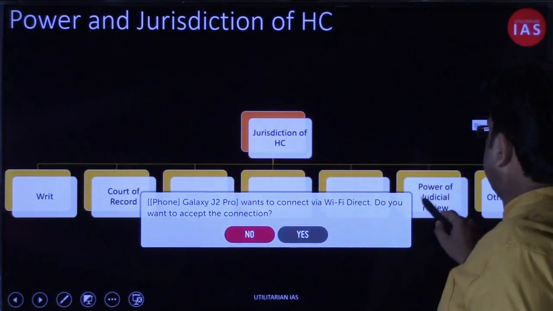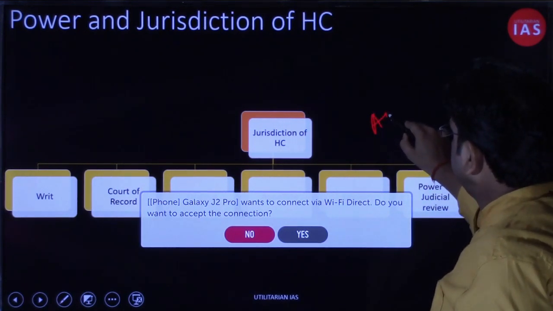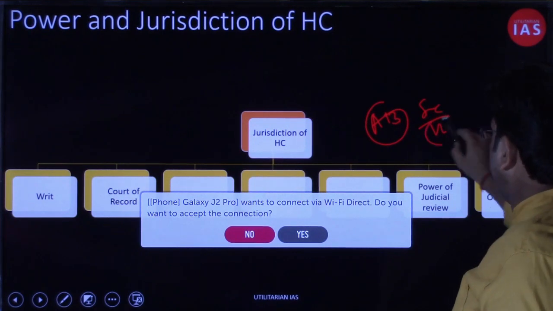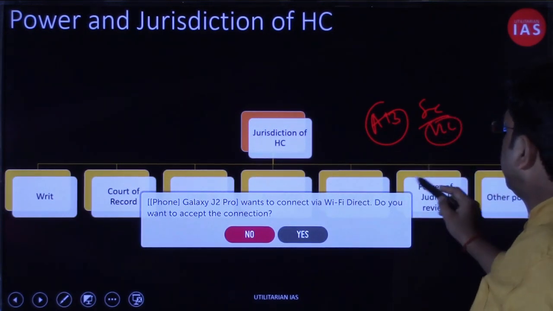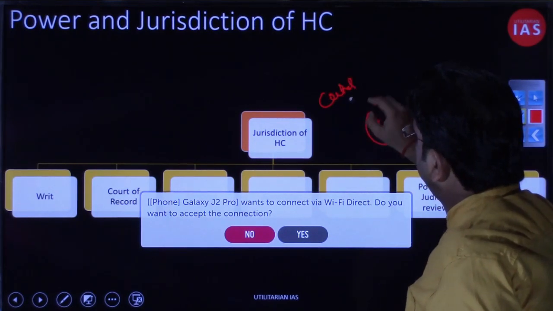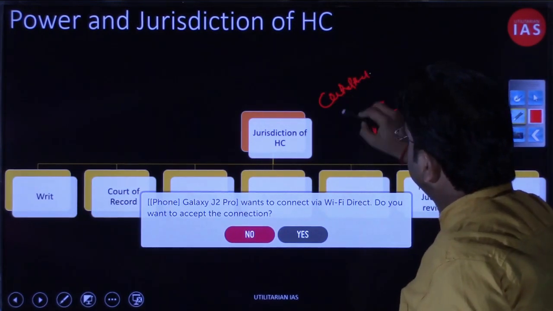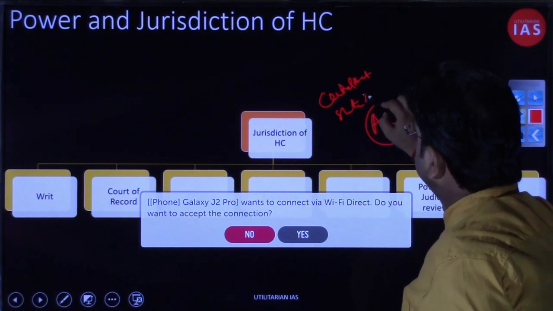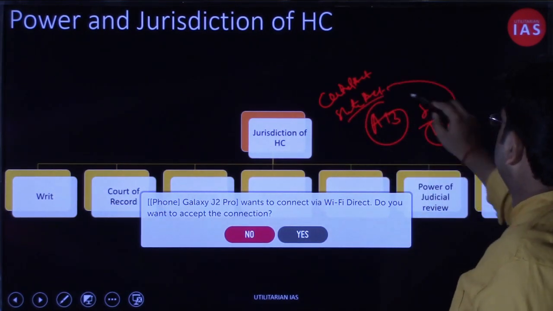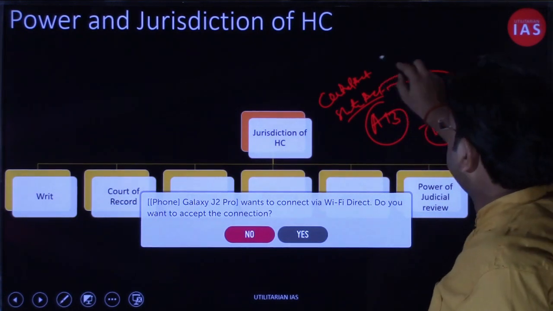Okay, let it be. We were discussing that under Article 13 you have the Supreme Court and the High Court, and both can review central acts as well as state acts. The acts passed by the state legislature can be reviewed by both the Supreme Court and the High Court, and central acts as well.